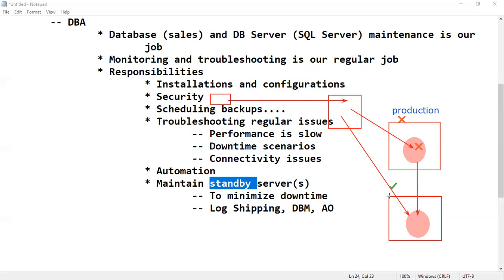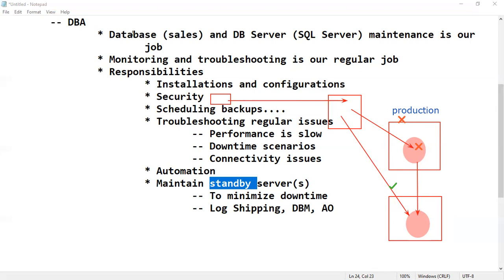Why? Because this secondary or standby server will already have automatically become production. So immediately the transaction will succeed. There will be a slight disturbance in the event of a production server crash. Once again, it is not a regular case, but we compulsorily have to maintain standby servers here.